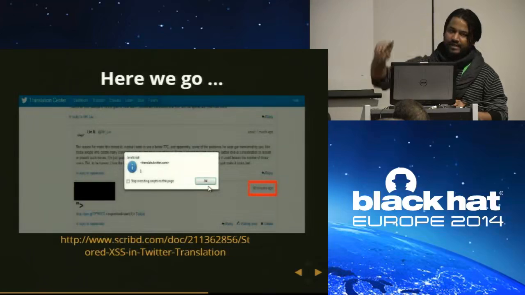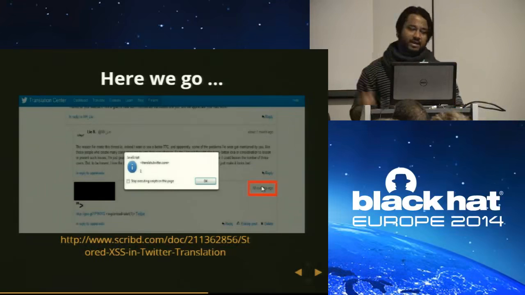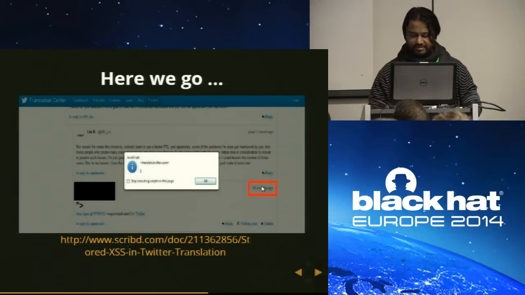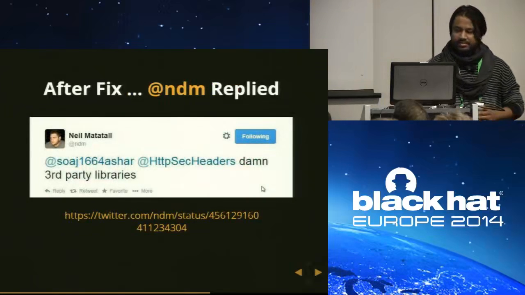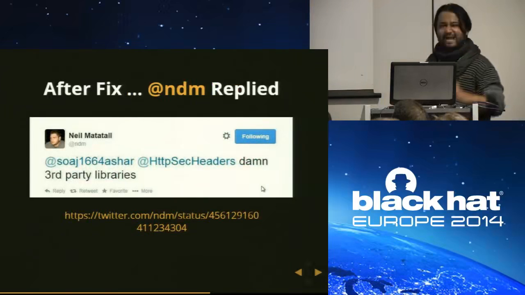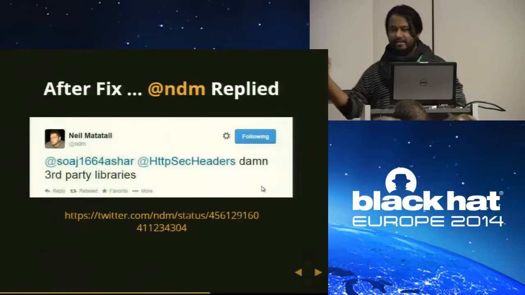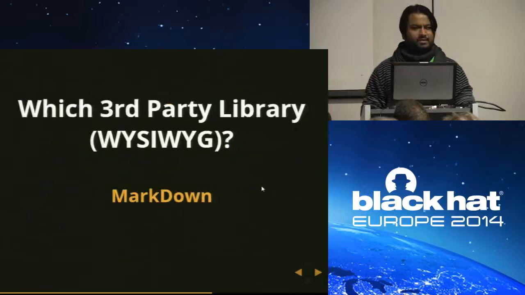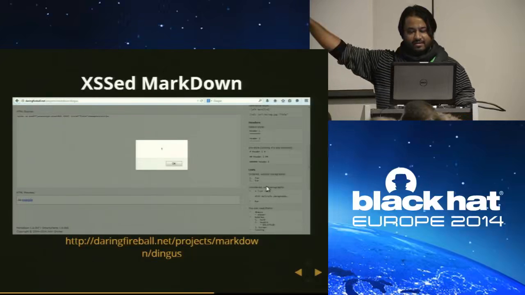So here you go. We have an XSS in the Twitter translation forum, and it took me 10 minutes. When I started looking at it, it took me 10 minutes to see what they are doing, and then I started applying it. So now it has been fixed. After the fix, Neil, this guy from the Twitter security team, replied to me on Twitter, 'damn third-party libraries.' It means that they are using some sort of third-party library as a WYSIWYG editor. Then a question arises, which third-party library? It was Markdown. Okay, I went to Markdown, and I accessed Markdown also with the same URL.